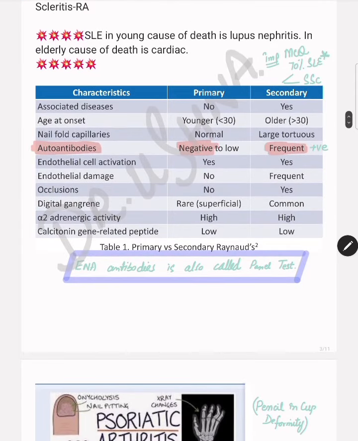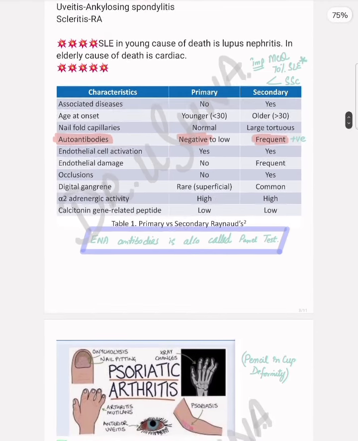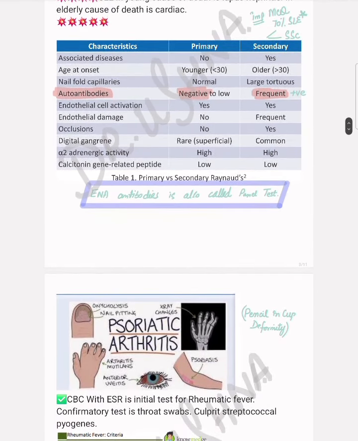In SLE in young patients, the cause of death is lupus nephritis, while in SLE at older age, the cause of death is cardiac. These are different concepts. Then we are talking about primary and secondary Raynaud's phenomena. The most important MCQ difference is that in primary, the antibodies are going to be negative, while in secondary, the antibodies are going to be positive. When will you call the disease primary Raynaud's phenomenon?